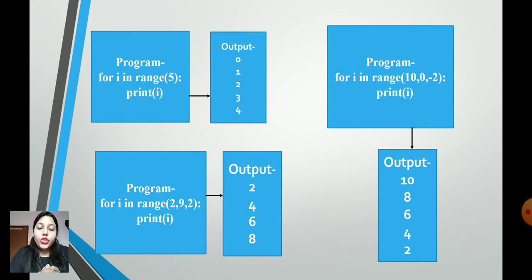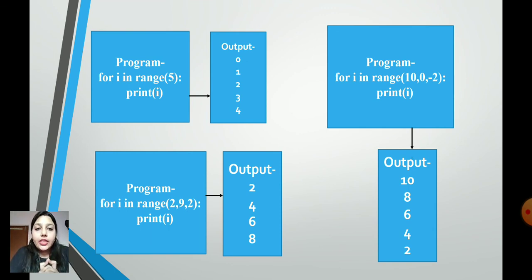Let us understand the second example: for i in range 2, 9, 2, print i. Now you will easily understand this. The first 2 is the start, 9 is the stop and 2 is the increment. How can I say this is an increment? Because if I want a decrement, I will put a minus sign before the step value. If the step value is positive, it is an increment. If it is negative, it is a decrement.